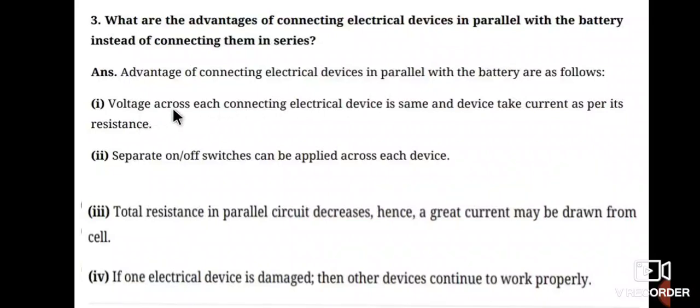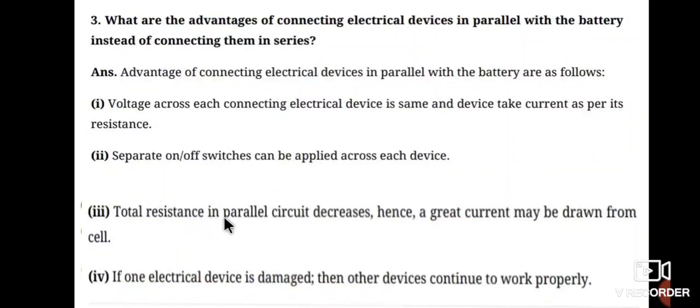First one is voltage across each connected electrical device is the same. When electrical devices are connected in a parallel circuit, voltage across each connected electrical device is the same and devices take current as per their resistance. Next, separate on and off switches can be applied across each device. That is another advantage of a parallel circuit.